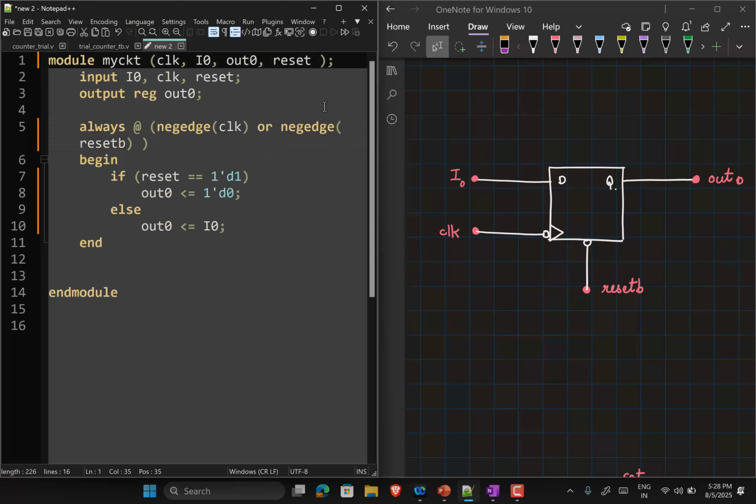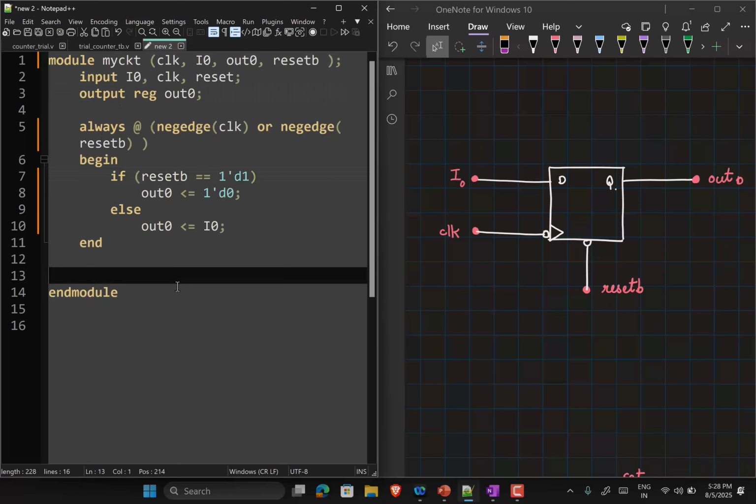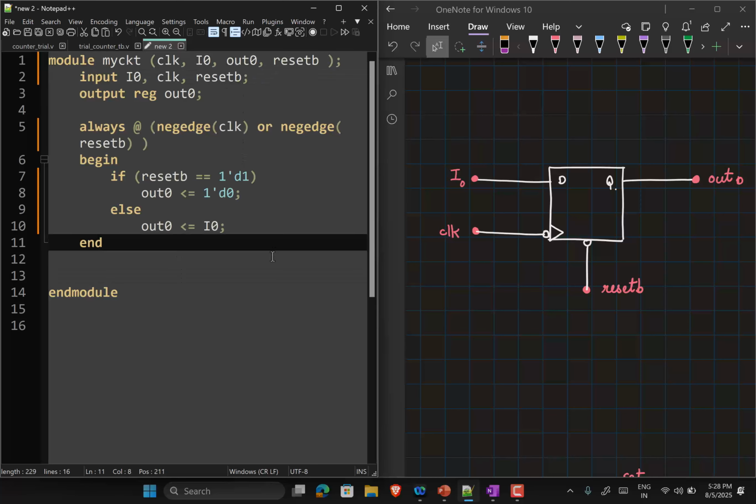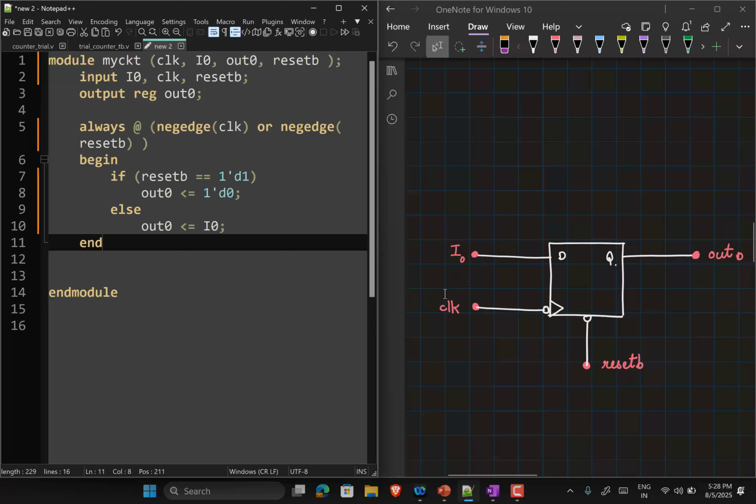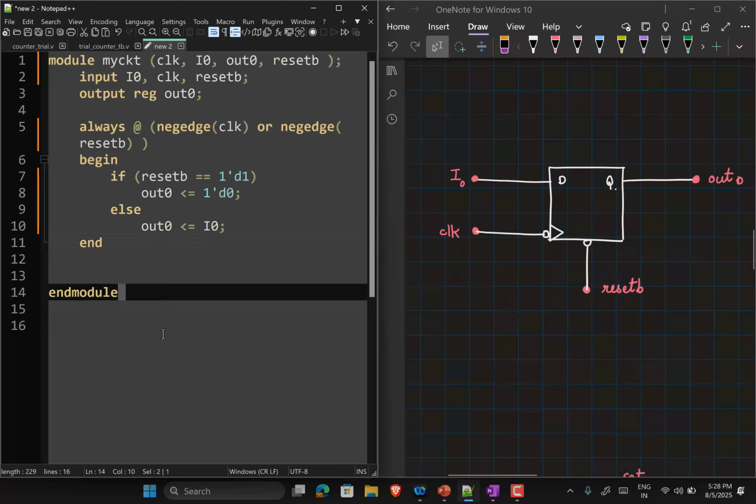I changed the name here and here. Anything else I need to change? Clock also? You want to change clock to clock bar? That is something you can consider. I didn't do it here because typically clock goes through a lot of flip-flops in the design. For some of them, it might be triggering with the pos edge, for some with the neg edge. But typically, you will have a single polarity for reset. Either your reset is active high or active low. So that's why I changed the reset name to reset bar, but clock I have for now left as it is. Is this code going to work?